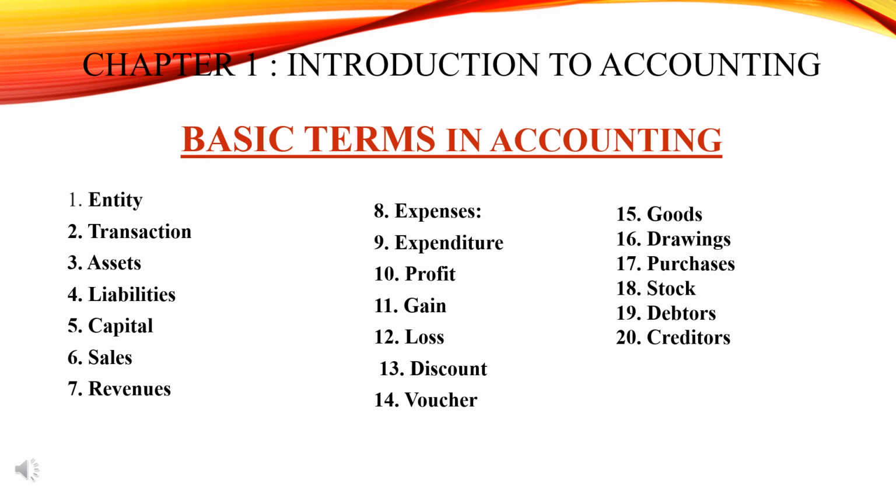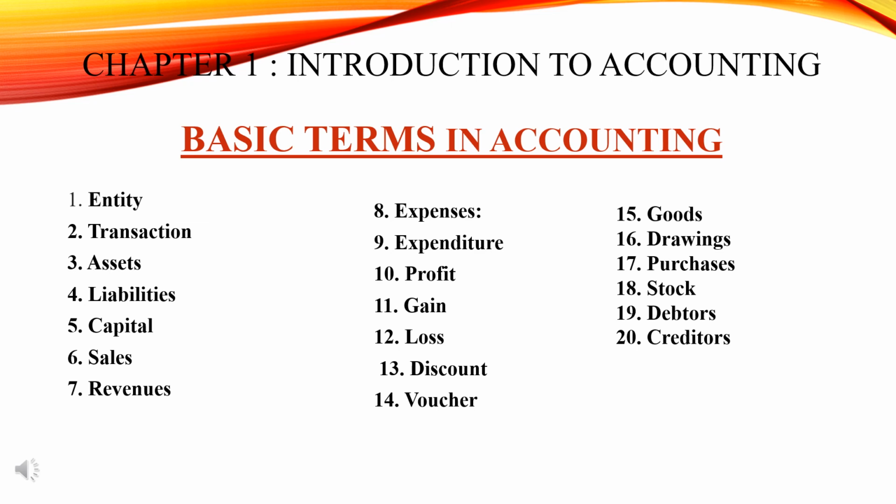Then comes the debtors. Who are the debtors now? Debtors are the persons and other entities who owe to an enterprise an amount for buying the goods and services on credit basis. Understood? Just revise once again. Listen to me carefully.